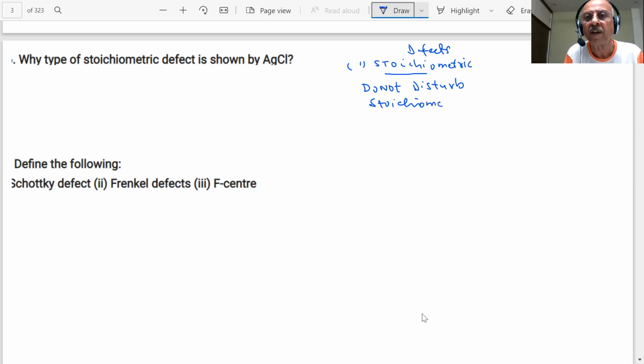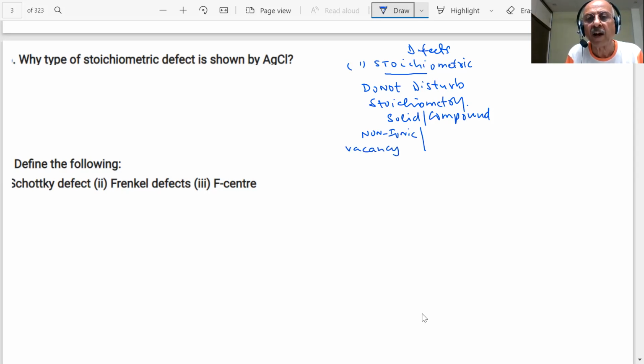Stoichiometry of the solid compound, whatever compound is there. So the formula is not disturbed, students. What type of stoichiometric defects did we study, students? Ionic and non-ionic. In the non-ionic, we have vacancy defect and interstitial defect.